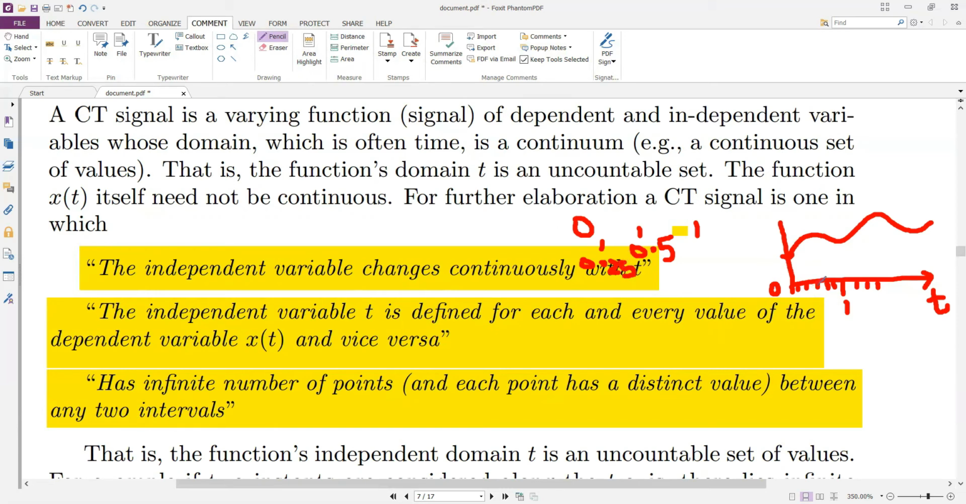And for each and every value of time, there will be a value of the signal along the y-axis. So in simple words, a continuous time signal is a type of signal which is defined for each and every interval of the given time.